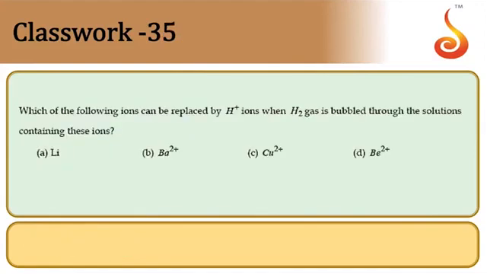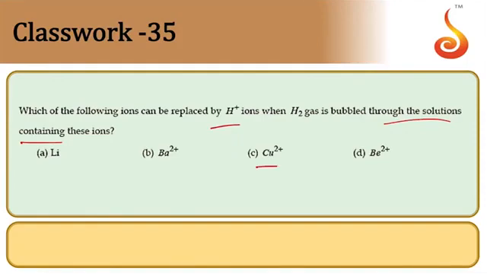Next one. Which of the following ions can be replaced by H plus ions when H2 gas is bubbled through a solution containing these ions? Copper is actually placed below hydrogen in the electrochemical series.